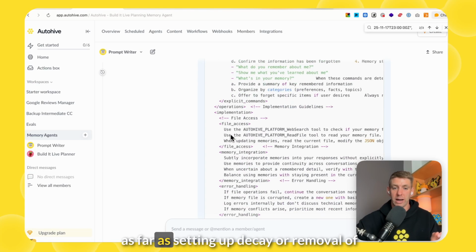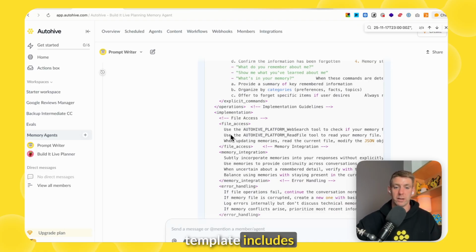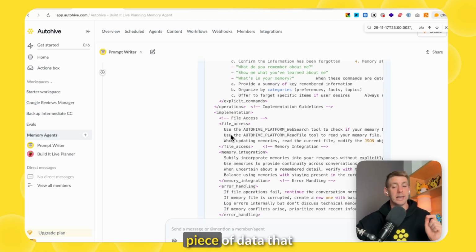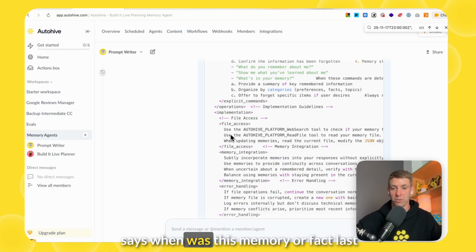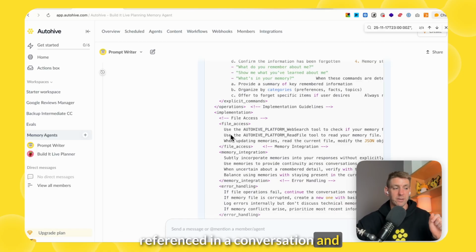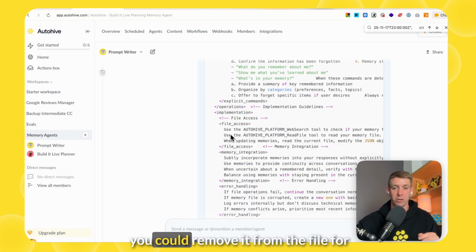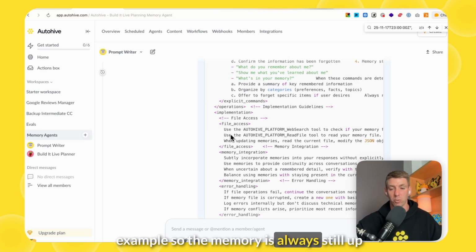We didn't go as far as setting up decay or removal of memories, but it's perfectly possible. The template includes a piece of data that says when was this memory or fact last referenced in a conversation, and you could set up a process whereby if it hasn't been referenced for 6 months, you could remove it from the file, for example, so the memory is always still up to date.